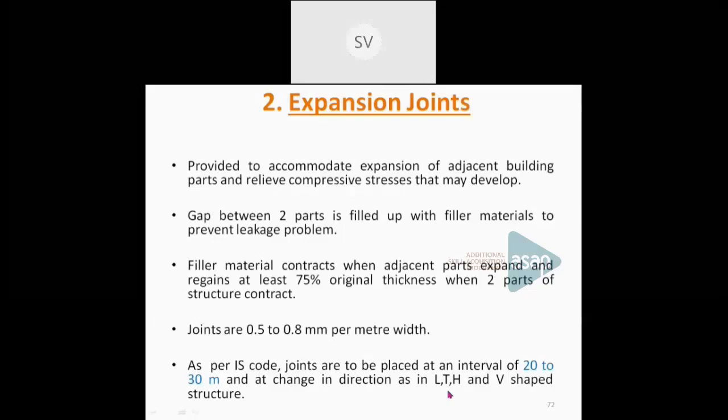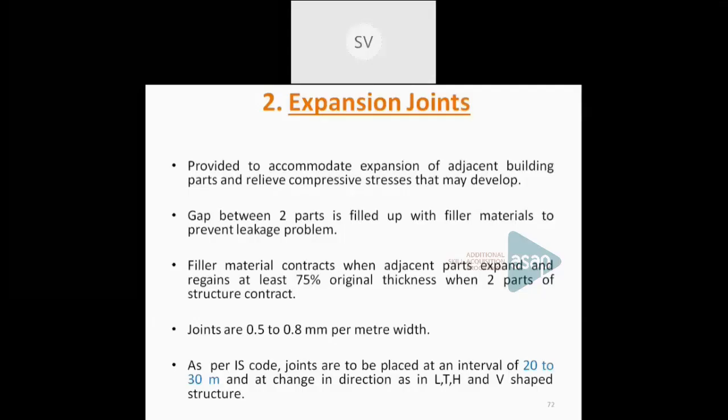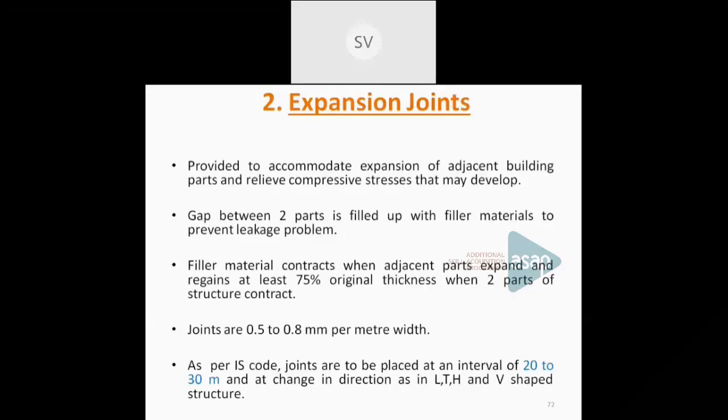So in the case of expansion joint, these joints are to be provided when the span of the slab is very large. So if the slab is going beyond 20-30 meters, we have to provide expansion joint because due to temperature changes or due to shrinkage, expansion, etc., the slabs may expand or contract. So that has to be taken care by means of these type of joints.